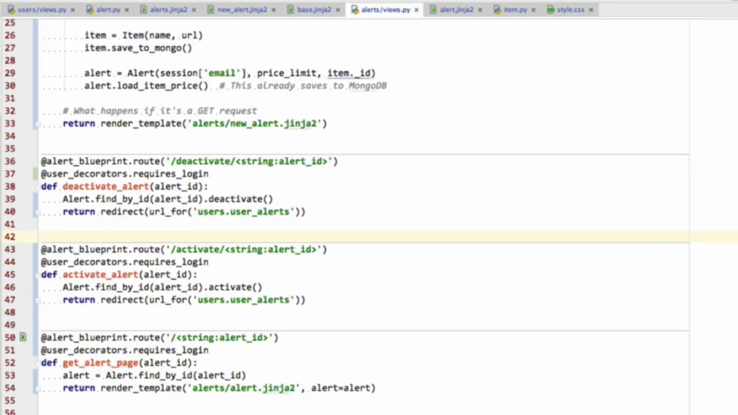Okay, so that's everything we wanted to do in this video. Now we are able to activate and deactivate alerts. So let's move on to the next one.